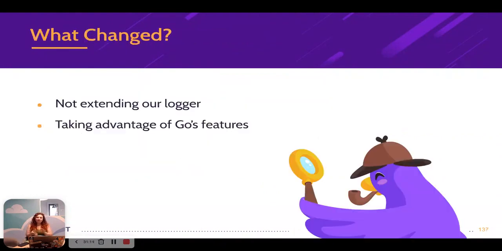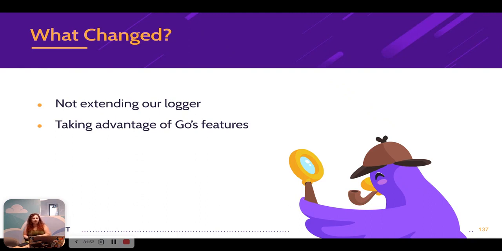So let's take a step back for a second. What changed in our mindset to allow for our new code to work, right? We showed two solutions, we even tweaked our last solution a bit, and all of these solutions actually worked, in contrast to our first solution, which had a really hard to detect bug. Well, first of all, we're not extending our logger, right? The way we're thinking of our logger is not to change some default behavior, but to inject custom behavior and have the behavior change depending on how the logger struct was initialized or the global target variable was initialized.